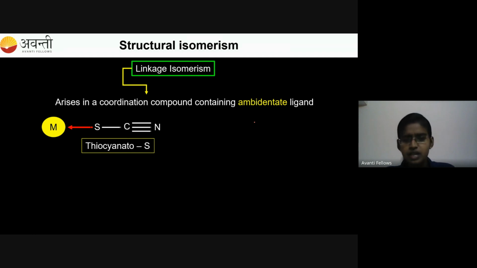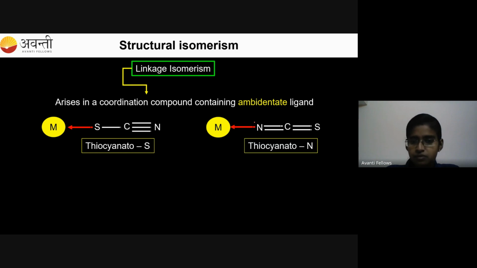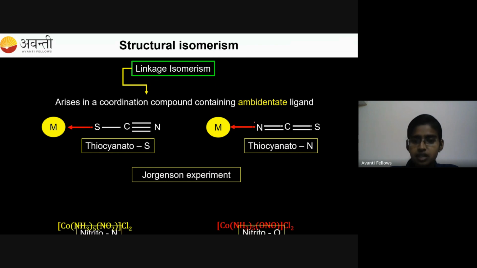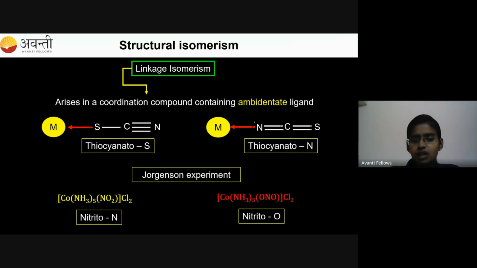The example is thiocyanato-S and thiocyanato-N. You can see sulfur as well as nitrogen are both acting as donating sites, but at one time only one site can donate. They are ambidentate ligands. So all coordination complexes containing ambidentate ligands exhibit linkage isomers. Okay, so Jorgensen did an experiment and observed 2 different colors for compounds having the same molecular formula.